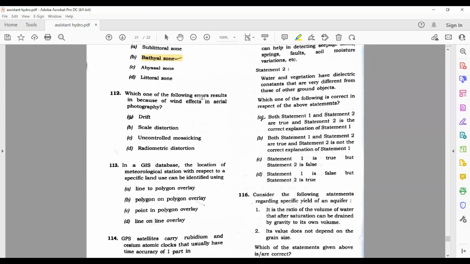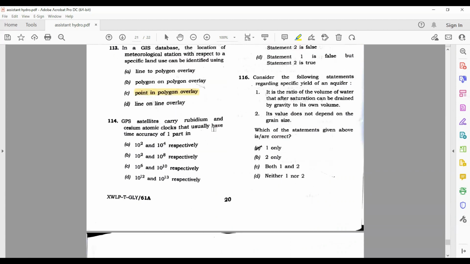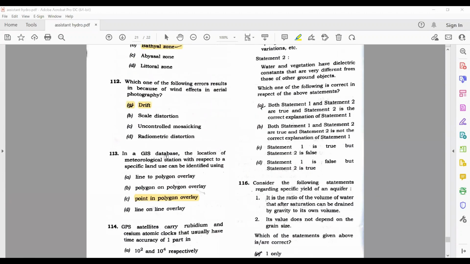Okay. Which one of the following errors result because of wind effects in aerial drift? In a GIS database, the location of the meteorological station with respect to a specific land use can be identified by point to polygon overlay. GPS satellites carry rubidium and cesium atomic clocks that usually have time accuracy of. So I think all the options here given are wrong. Okay. So its value should be in minus. So it should be marks to all.